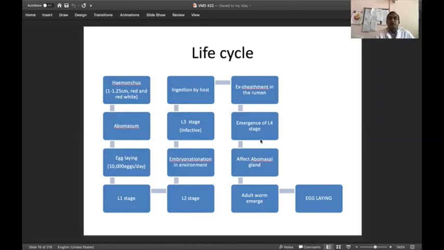You see the life cycle, as we have discussed in the previous one. Again, here you are getting an almost similar life cycle. You see the Haemonchus adult worms. It is about 1 to 1.25 centimeters, red and white in color. When we go to purchase meat in the slaughterhouse, especially goat, if we cut the abomasum or the rumen, we will find numerous Haemonchus adult worms, especially in the rumen and reticulum. This Haemonchus enters into the abomasum.